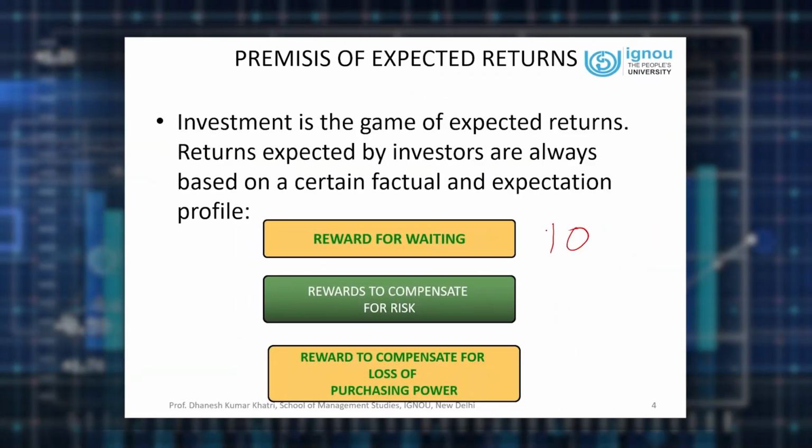Now you might say, practically I don't do it like that. But yes, in the back of your mind, the calculation is going on like that. Let me explain. If your reward for waiting is 10%, your risk compensation expectation is 3%, and inflation is 4%, meaning you expect prices of the commodities or products you wish to buy to increase by 4% year on year, then from your investment you are expecting 17% return year on year. So that calculation always goes on in the back of your mind.